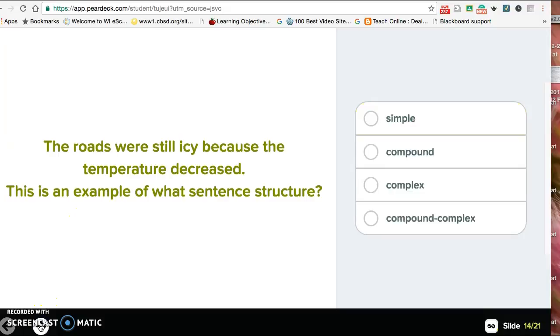The roads were still icy because the temperature decreased. Okay, so let's look. We have the roads is a subject, were is a linking verb, so the roads were still icy. That sounds like an independent clause to me. Subject, roads, were, verb. And then we have because the temperature decreased. Well, because is a subordinating conjunction. The temperature decreased. Temperature is a subject and decreased is a verb. So there are 2 clauses here, an independent plus a dependent, so it's complex. Remember, if the second clause is dependent, you do not use a comma.